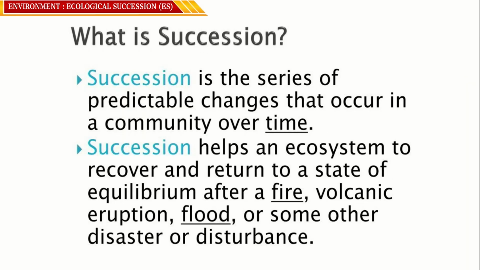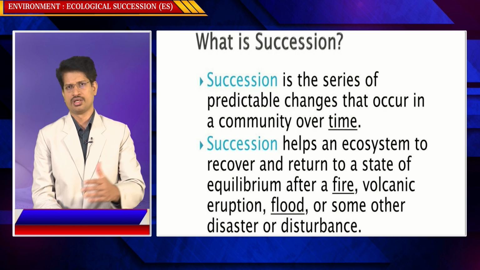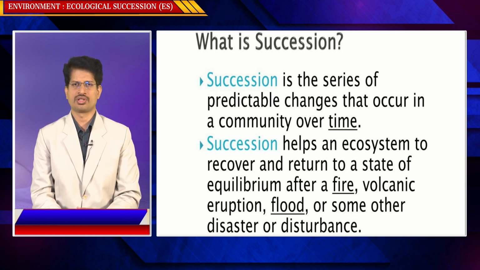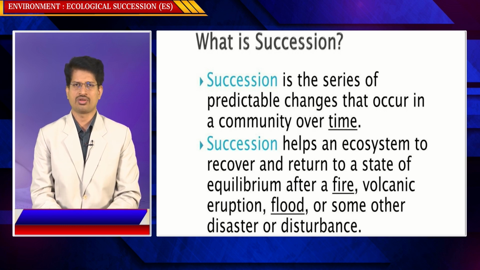This is known as secondary succession. When the existing ecosystem is destroyed, again some species try to establish themselves in the destroyed place, and again succession happens, which is known as secondary succession.